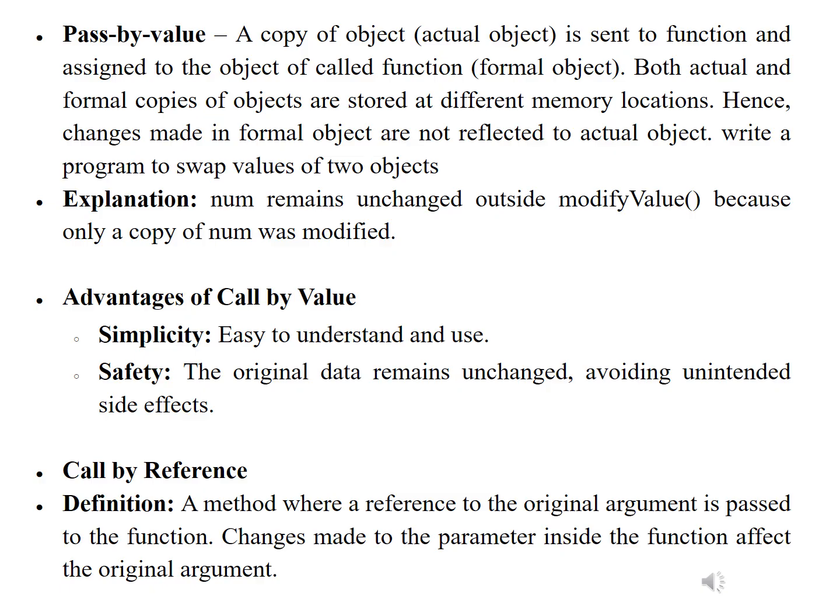Advantages of call by value are simplicity, easy to understand and use; and safety, that is original data remains unchanged, avoiding unintended side effects. Call by reference. Definition: a method where a reference to the original argument is passed to the function. Changes made to the parameter inside the function affect the original argument.